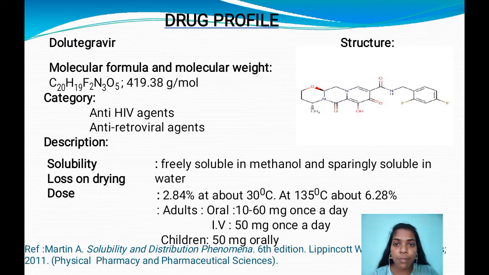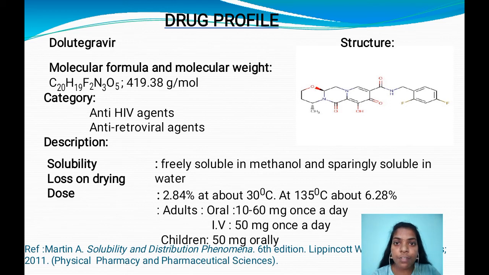Coming to the drug profile, its molecular formula is C20H19F2N3O5 and its molecular weight is 419.38 grams per mole. Coming to the category, it comes under the category of antiretroviral agents and anti-HIV agent. Coming to the solubility, it is freely soluble in methanol and sparingly soluble in water. Coming to the loss on drying, 2.84% at 30 degrees centigrade and 6.28% at 135 degrees centigrade.